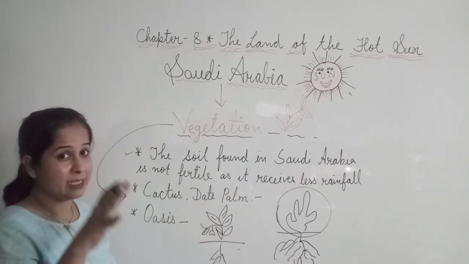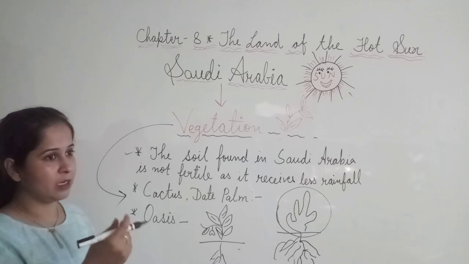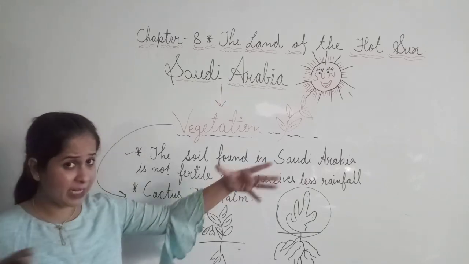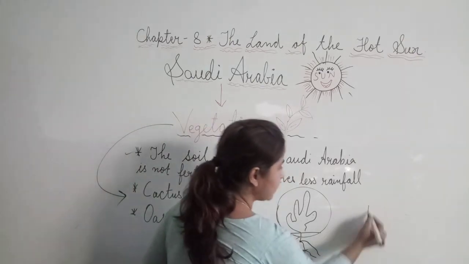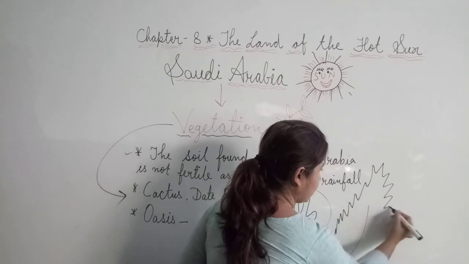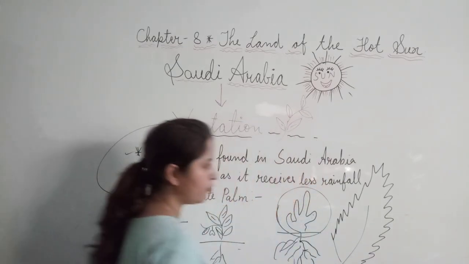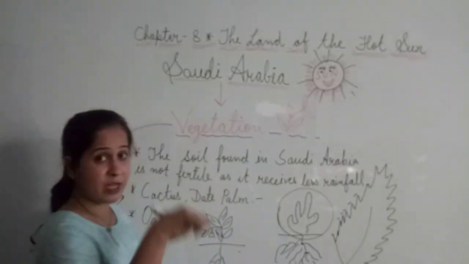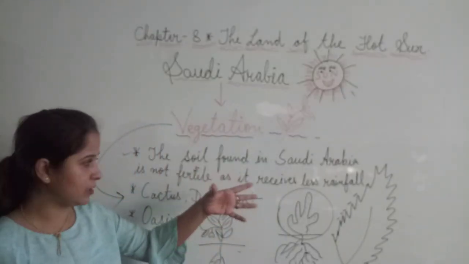Date palm tree is that tree which has very hard and harsh leaves, and these are very long leaves. Leaves are just like this, and these points are very spiny to touch. बहुत कांटेदार पत्तियां, बड़ी-बड़ी पत्तियां होती हैं इनकी.